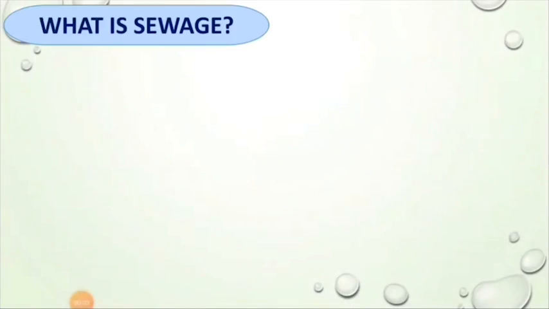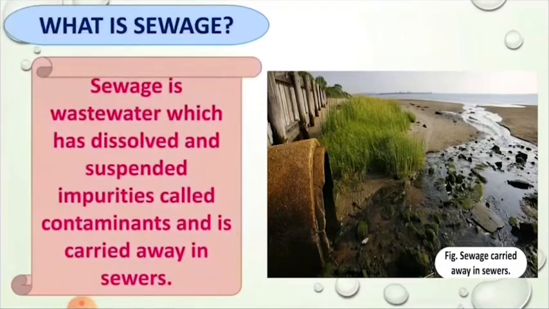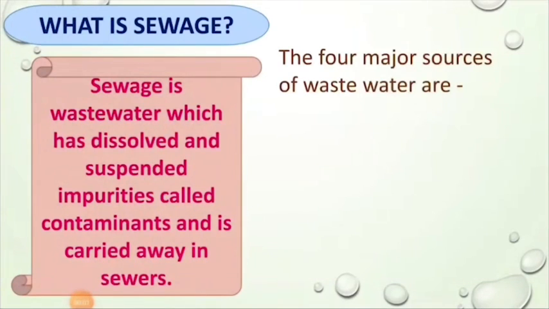Now, let's see what sewage is. Sewage is wastewater which has dissolved and suspended impurities called contaminants and is carried away in sewers. The four major sources of wastewater are: first, domestic sewage. This is the wastewater from kitchen sink, wash basin, bathroom, shower, bathtub and feces from the toilet, etc.